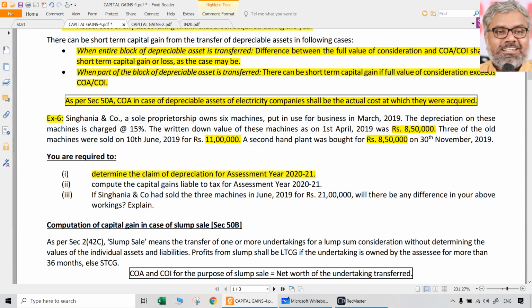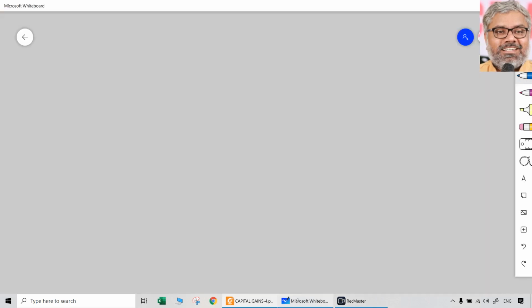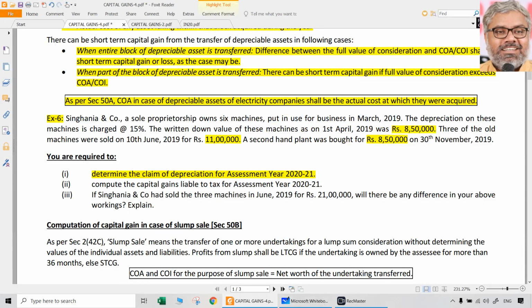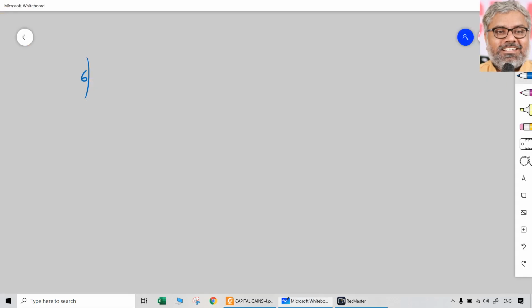Of course, we are looking at machines and all. If you assume that this is a manufacturing organization, then additional depreciation is also possible. But before that, we should first of all know whether normal depreciation itself is possible or not. For that, naturally, we have to look at the details. The opening block of WDV is 8,50,000.